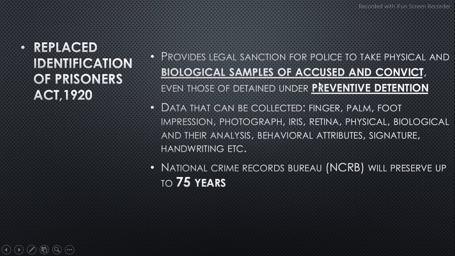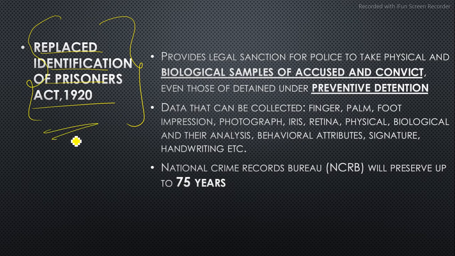First we need to know the salient features and the different things you need to know about the act itself. You need to know that this act has replaced the Identification of Prisoners Act 1920. Before this act, this was the law that was present, which acted on criminal convicts. Now it has been replaced by this act. We need to know the different changes. This act gives legal sanctions to police to take physical and biological samples of accused, convicts and those detained under preventive detention.